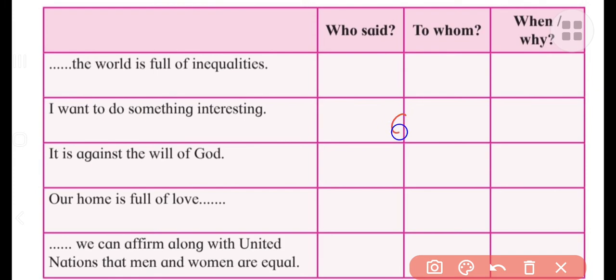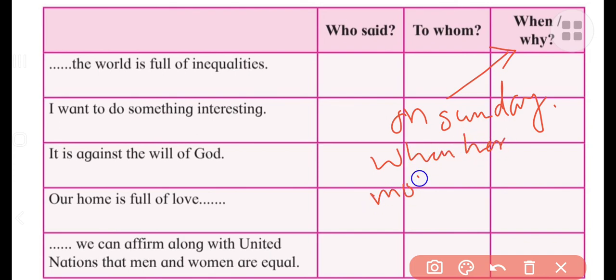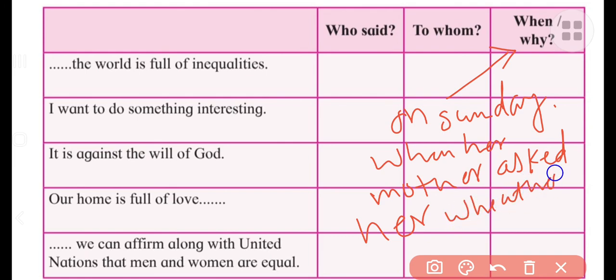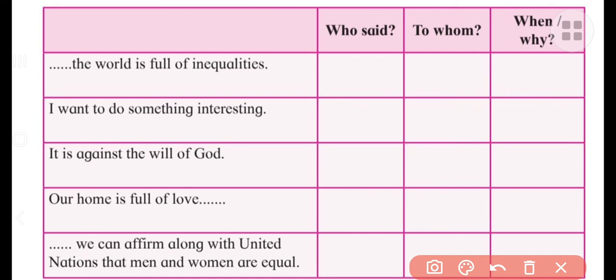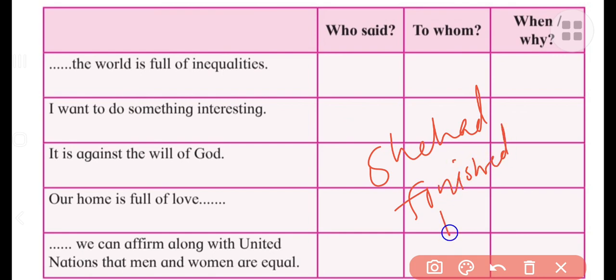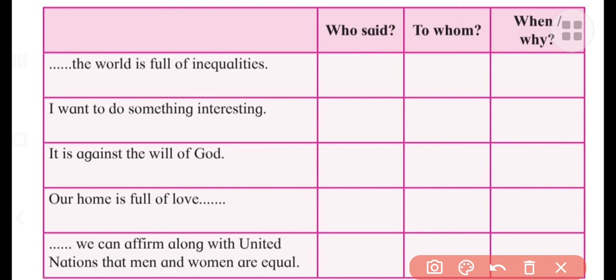It was uttered on Sunday. I am giving the answer for this one. On Sunday, when her mother asked her whether she had finished her studies. Understand? In this way you have to complete.